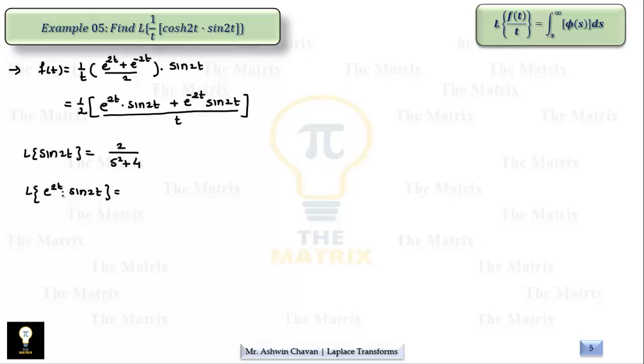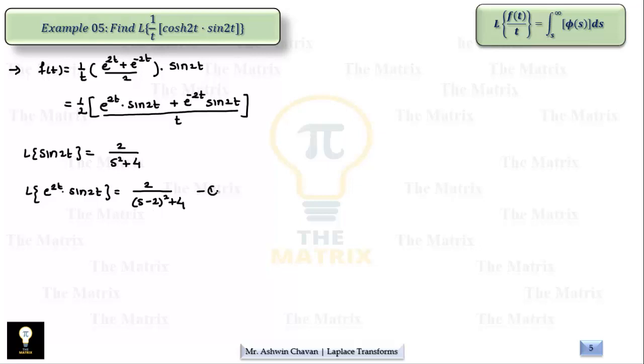When exponential is attached to the function as e raised to at, then we take Laplace of function, which is 2 upon s square plus 4, and then every s is replaced by s minus a. Value of a is 2 here, that's why every s from the above step will be replaced by s minus 2. So it is 2 upon (s minus 2) square plus 4. See the effect, every s is replaced by s minus 2 due to exponential.